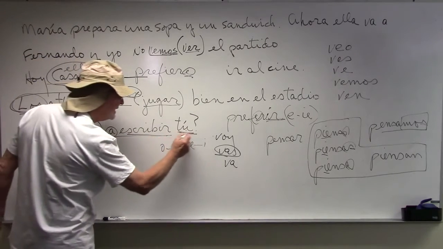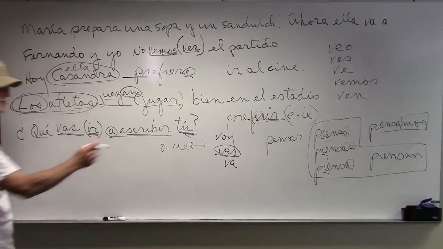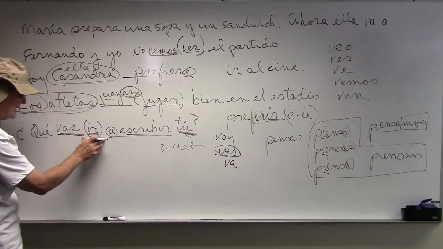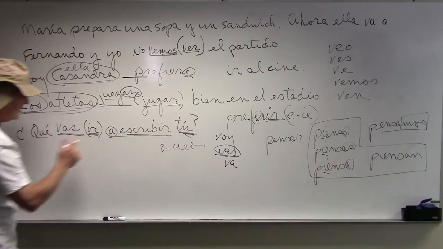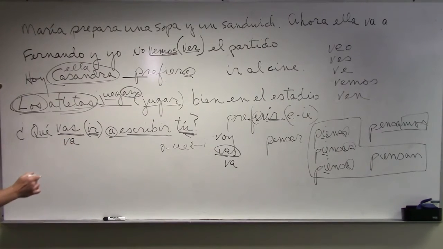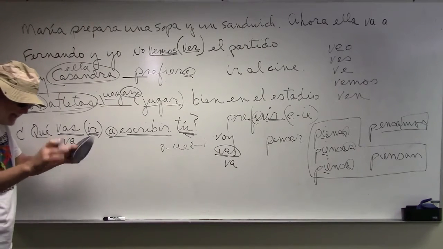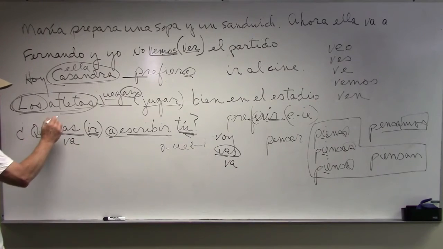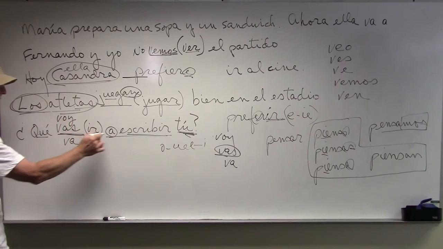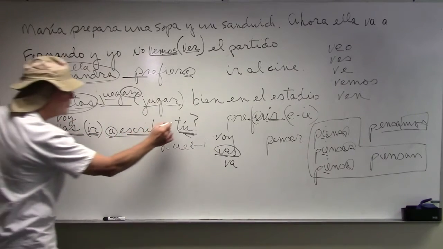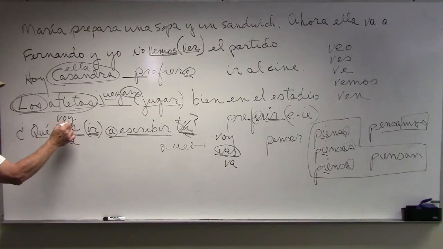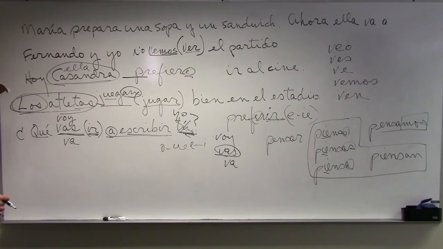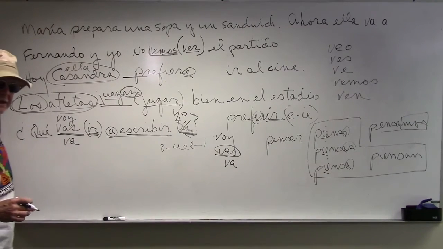And here's the subject. This could be Roberto here, yes? Qué blank a escribir Roberto. Then it would have to be va. What am I going to write? I've got a big pad here. I've got to write a composition. What am I going to write? Qué voy a escribir. Of course, the tú wouldn't be there if it's voy. Qué voy a escribir. We would put yo. Qué voy a escribir yo. Okay. ¿Comprenden? Pues gracias.